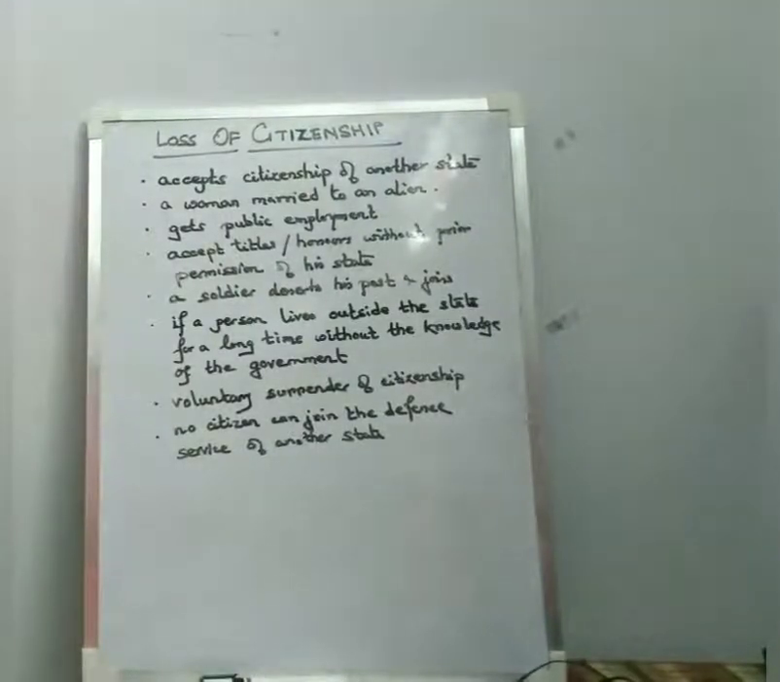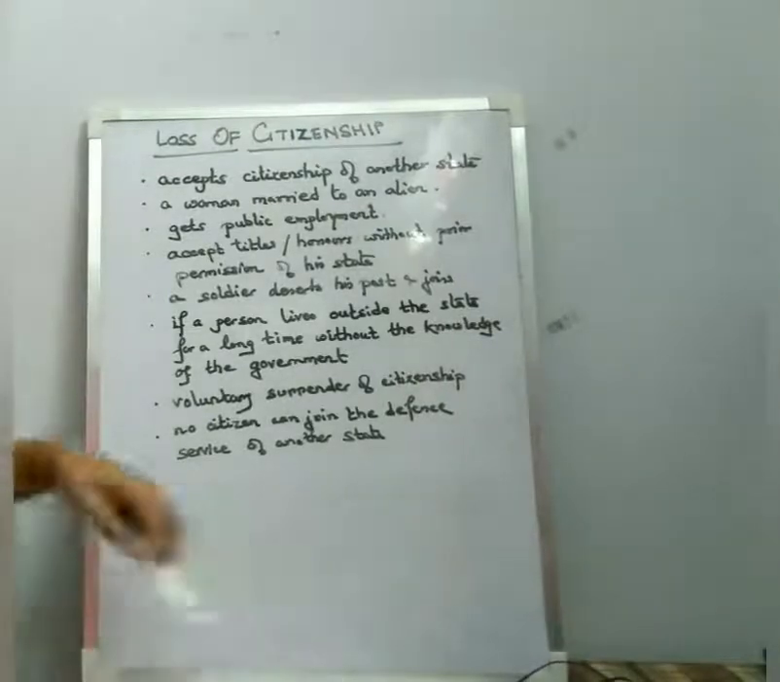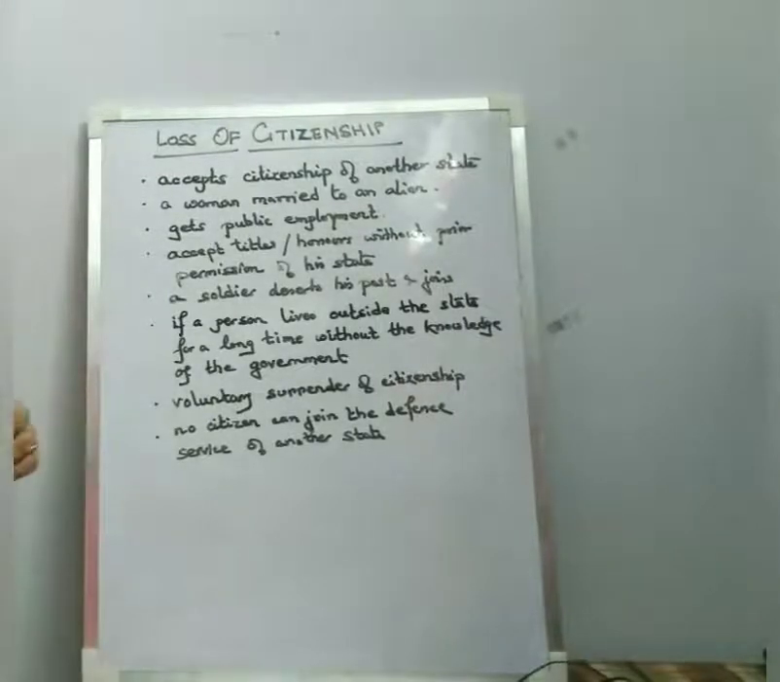There are various reasons for the loss of citizenship, and these reasons vary from state to state. The citizenship of a person may get terminated or cancelled if he accepts the citizenship of another state. Similarly, when a woman is married to an alien, that is to a foreigner, her citizenship is cancelled in her state. Not all the countries follow this particular principle, but in many countries we find that when a woman marries a foreigner or an alien, then her citizenship gets cancelled.